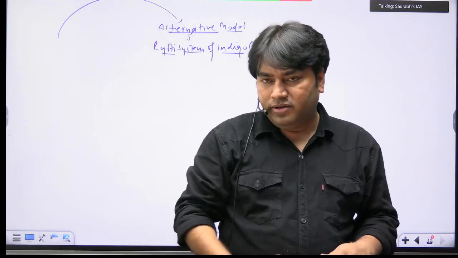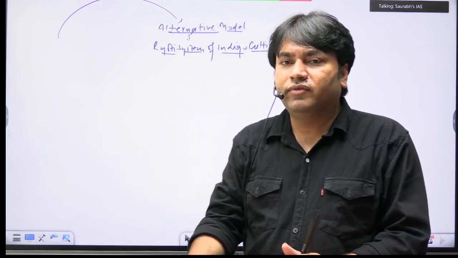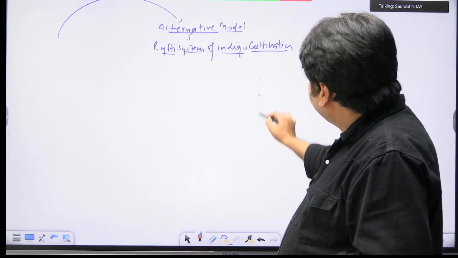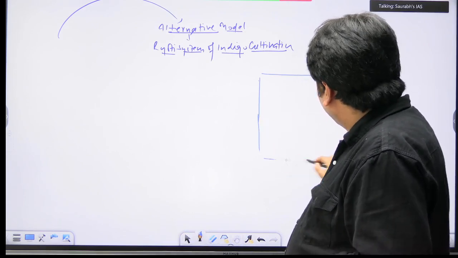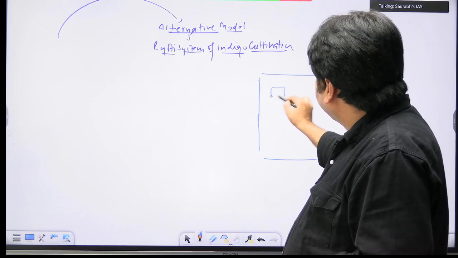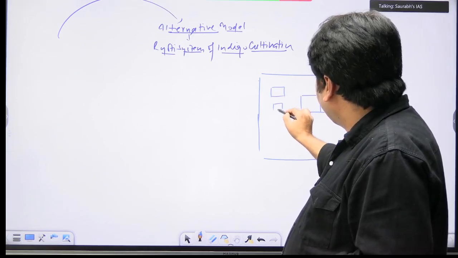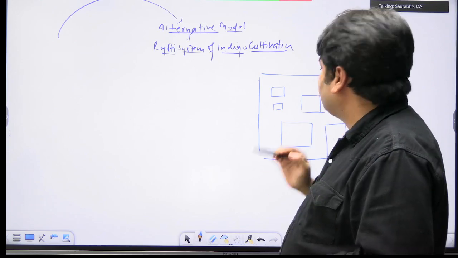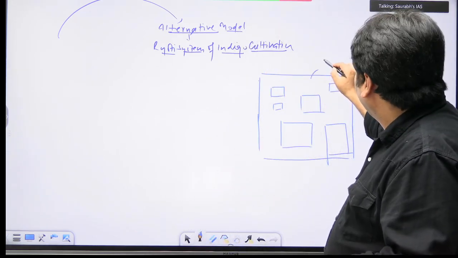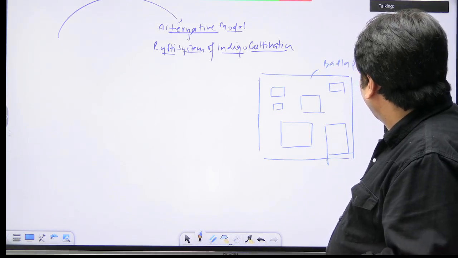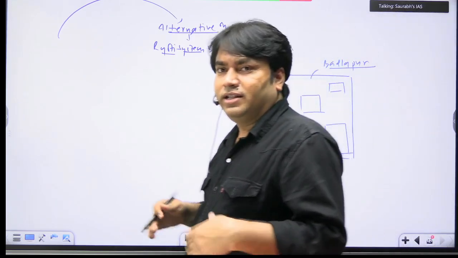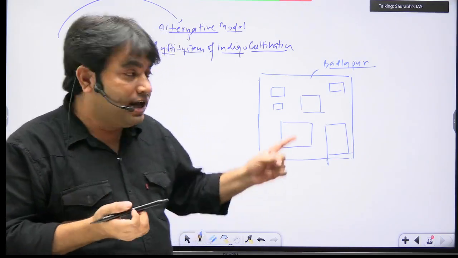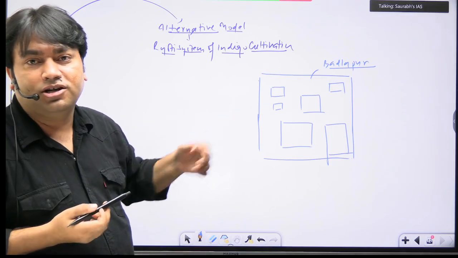Now, what is this model? We will try to understand with the help of a story, that what is this Rayati system of indigo cultivation? Suppose this is a village, and there are different peasants who have different sizes of farms. मान लेते हैं इस village का नाम है बदलापुर, right? This is the village Badlapur. There are different peasants who are having their own land, and these people are growing agricultural crops.